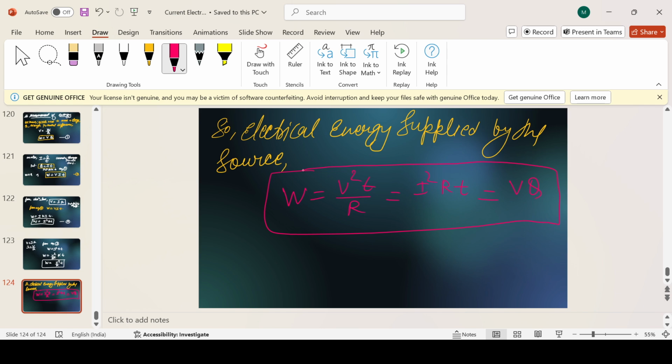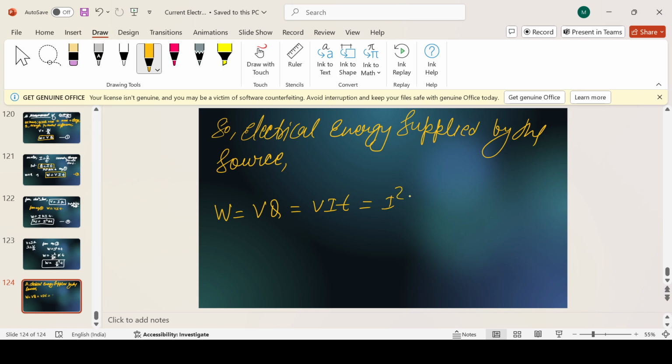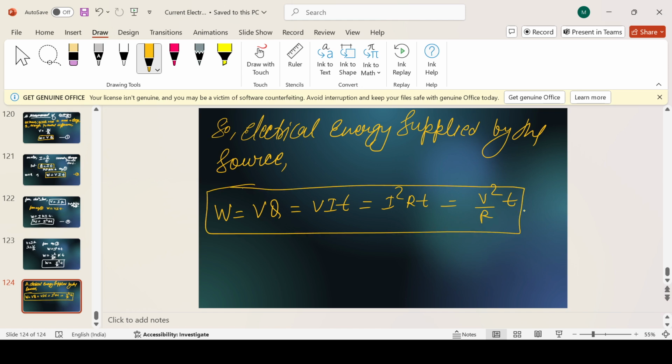Any of the formula you can use. Even one more is left, है ना? One more is left. Let me write the whole. See, what we have studied for the work as an electrical energy, W is equal to VQ, which is also equal to VIT, which is also equal to I square RT, which is also equal to V square upon R into T. Yes or no? So this is the formula which you can remember as a part of energy supplied by the source.